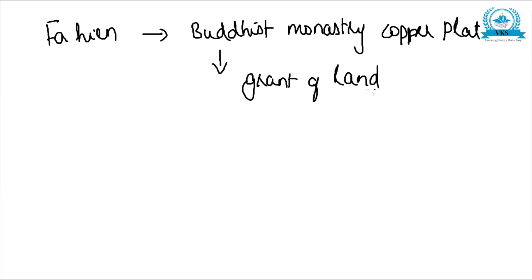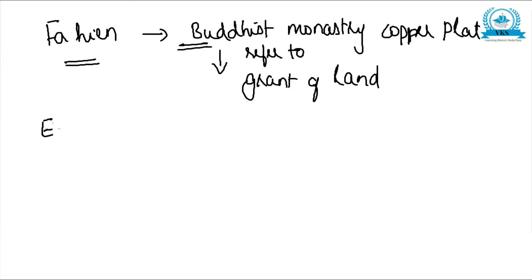So Fahian came to study about Buddhism. He says about Buddhist monastery copper plates, which refer to grant of land. So that is one example. So one type of inscriptions we studied tells about land grants.